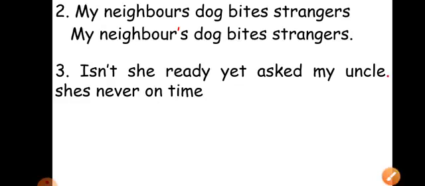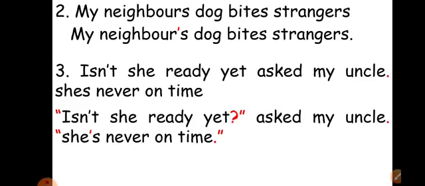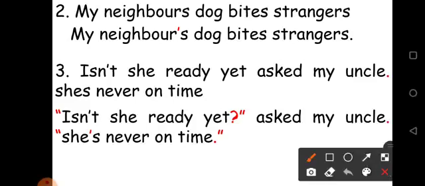Third sentence. Isn't she ready yet? Asked my uncle. She is never on time. Let's see the answer. Isn't she ready yet? Asked my uncle. She is never on time. Now here, isn't she ready yet? Now these are the spoken words. So we put them in the opening and closing inverted commas and then say, asked my uncle, full stop. She is never on time.